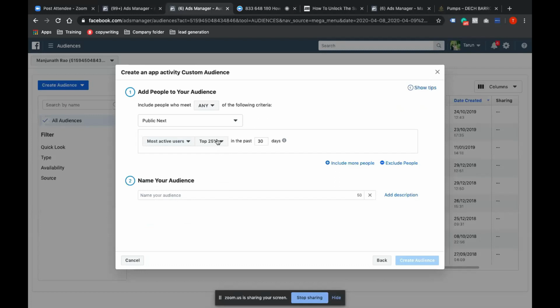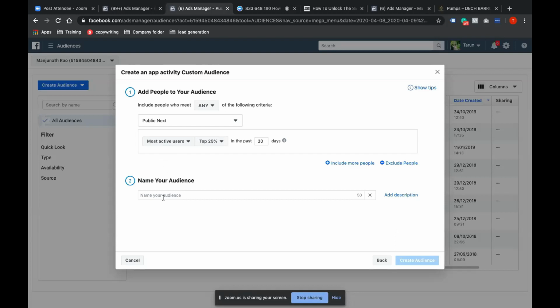In that case, if I'm running any offer, depending on what kind of app I'm promoting, maybe a game app or a news app or any other kind of app, I already know that my most active users will be more inclined toward any offer or new feature coming up.